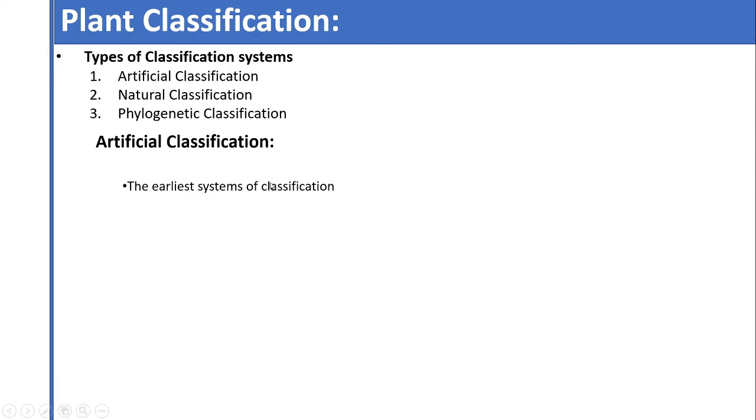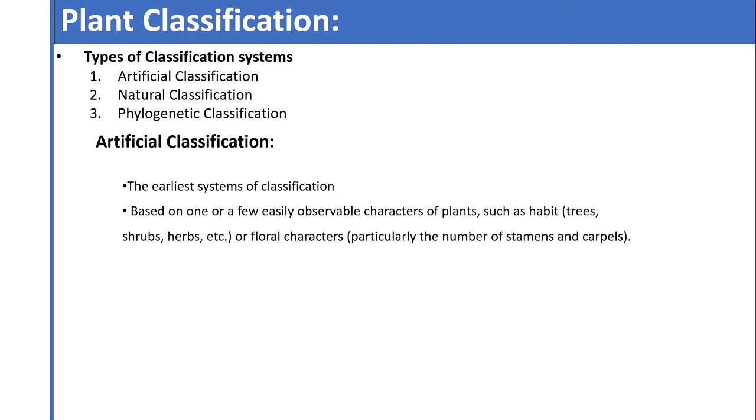These are the earliest systems of classification. I have already told you that the oldest classification systems are the artificial type. These classification systems are based on a few easily observable characters of the plant, such as habit, meaning whether that plant is a tree, shrub or herb.